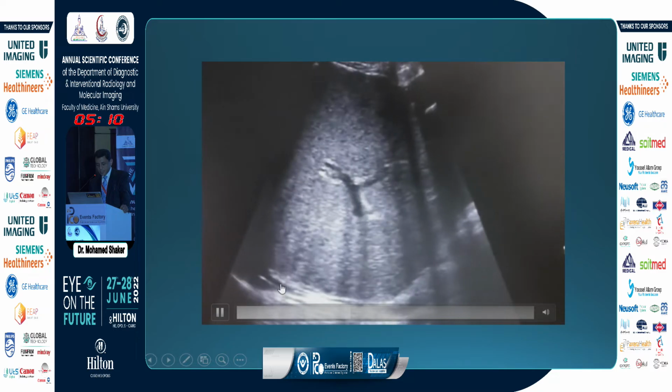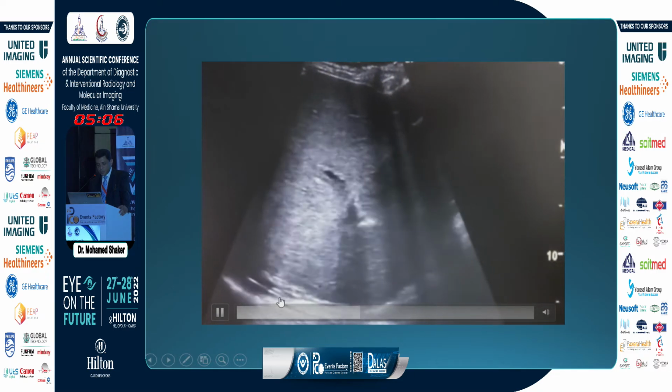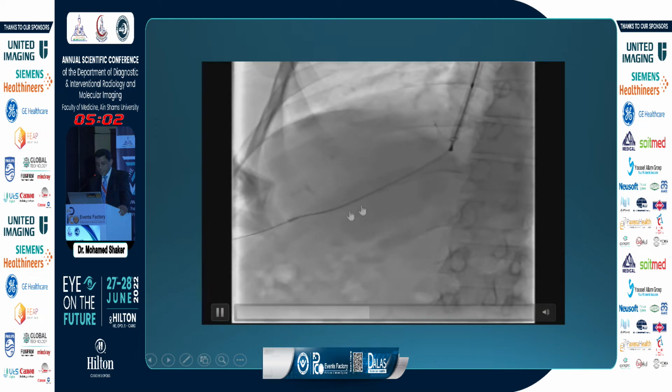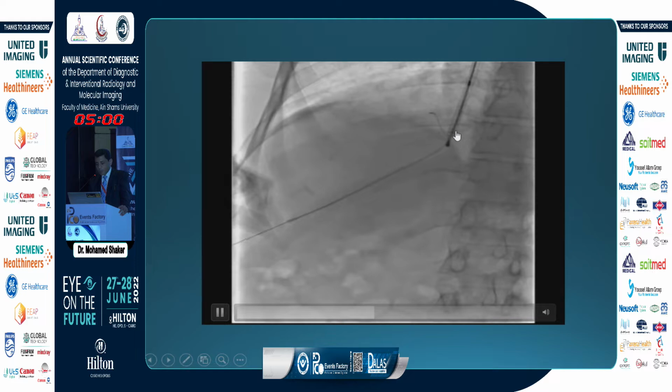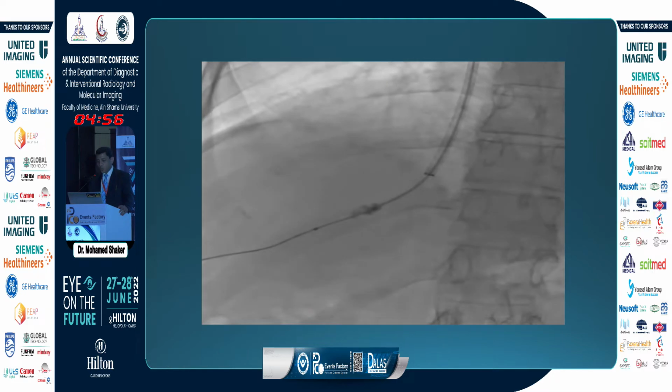And this is the dormia inside the IVC. We can target it, getting into the IVC, and then we pass a guide wire through the needle to be snared by the dormia and get it out from the jugular axis. So we have a through and through wire with one end coming from the jugular axis and the other end coming